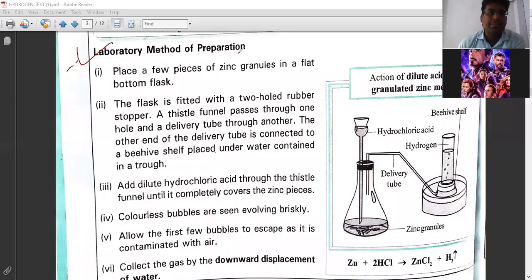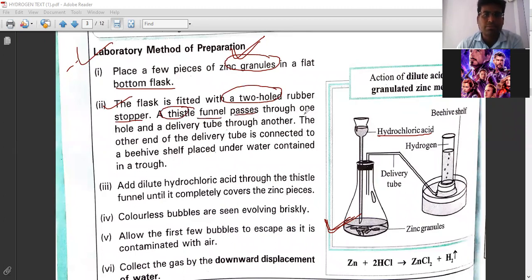So now look at the laboratory method of preparation of hydrogen gas. Place a few pieces of zinc granules in a flat bottom flask. This is the flat bottom flask in which zinc granules are there, right? And from the top we put hydrochloric acid in it. The flask is fitted with a two-hole rubber stopper. A thistle funnel passes through one hole and a delivery tube through another one. So there are two holes basically here.